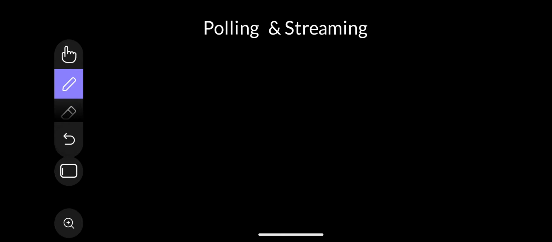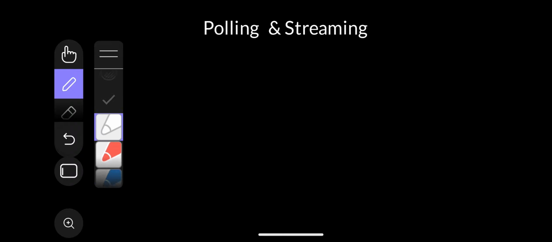So hi everyone, today we will be talking about the concept of polling and streaming. We will see what the difference between polling and streaming is, and at the very end we are going to understand it with the help of an example. So let's start. We will take the simple server-client architecture, like we have been talking about from the very beginning.